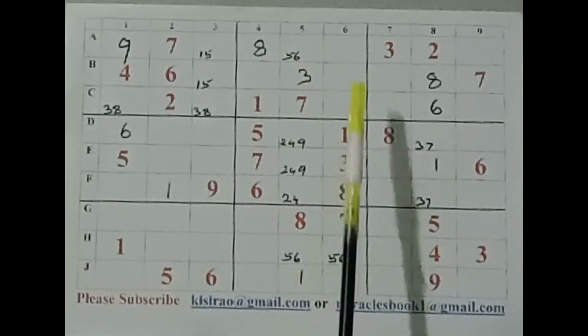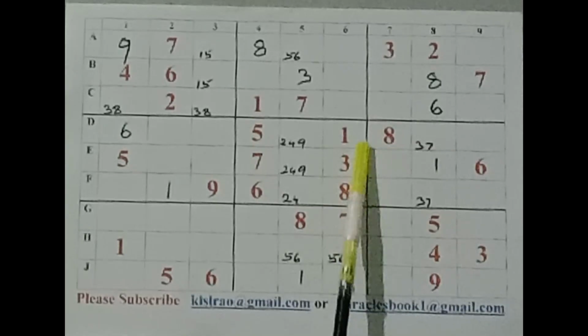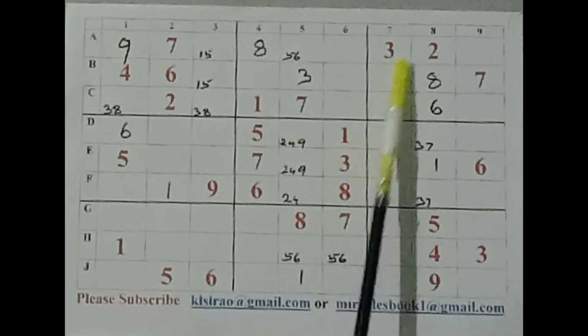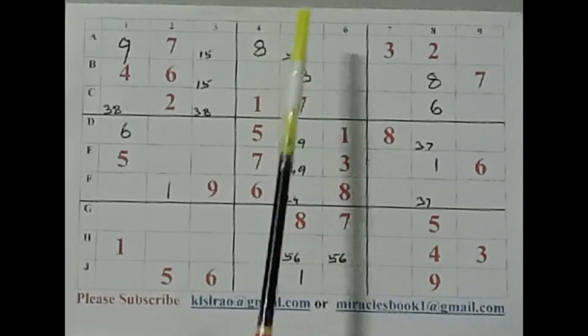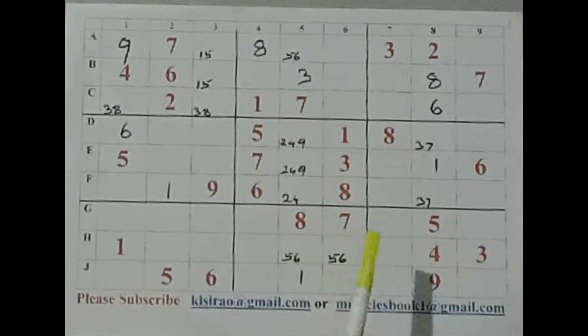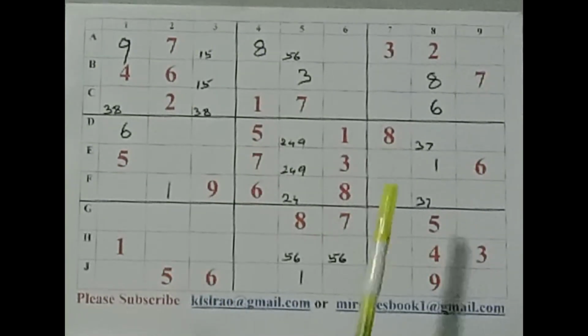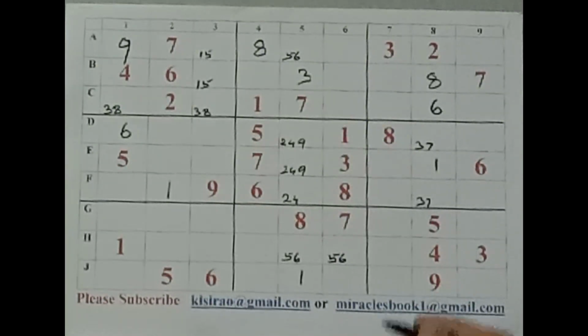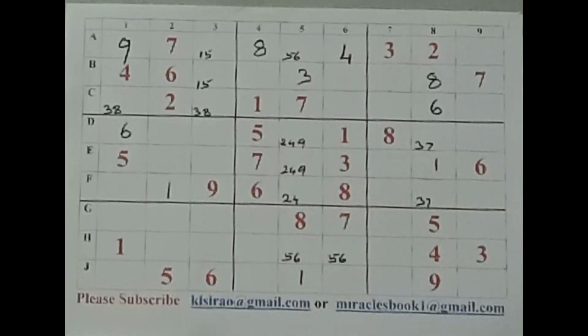So, let us examine this cell now. What are the numbers it can take? We need not repeat 5 and 6 there, you are aware of it. So, 1 need not be written, 2 need not be written, 3 need not be, 4 can be, 5 need not be because of this odd C trick, 6 also need not be, 7 there, 8 there and 9 there. So this is the confirmed place for number 4. That is our odd C trick. Okay, now